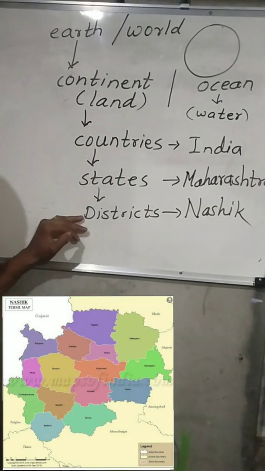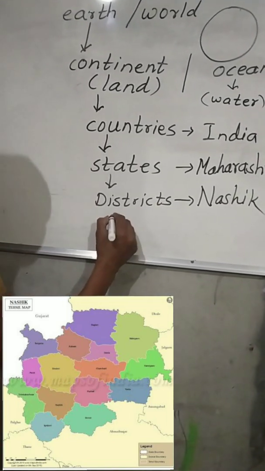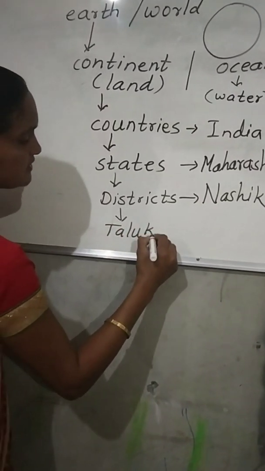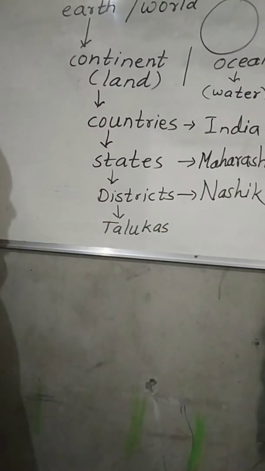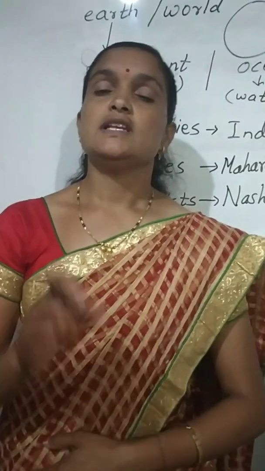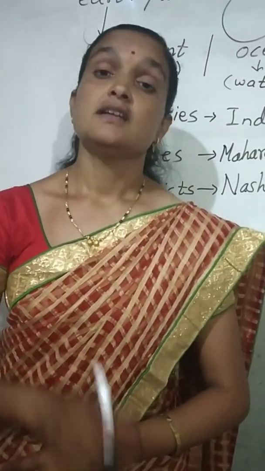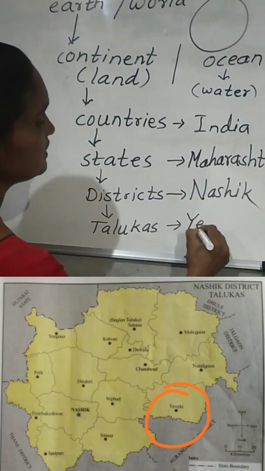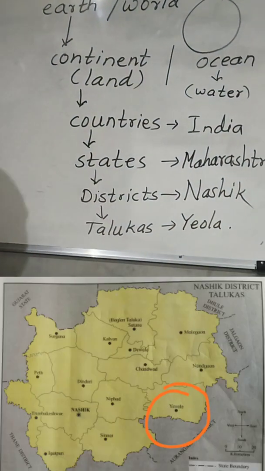So in the states there are districts, and in the districts there are talukas. For example, we live in Nasik district, and in which taluka? Yeola. So we live in Yeola taluka.